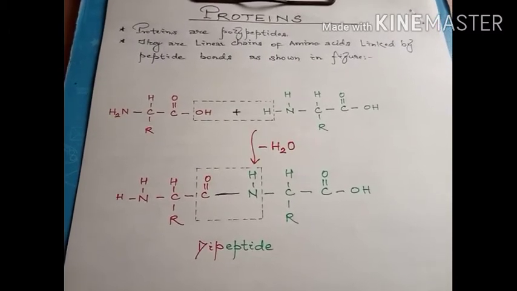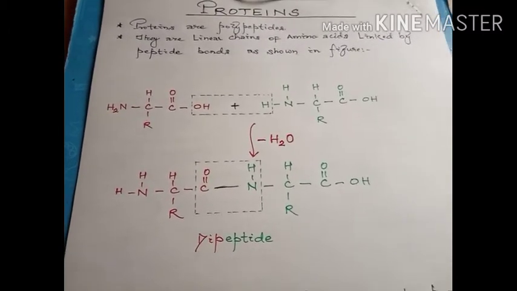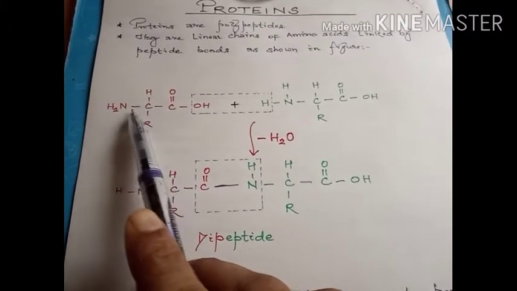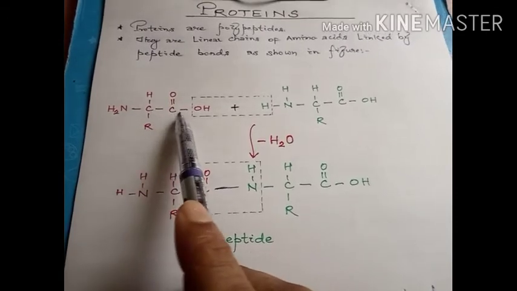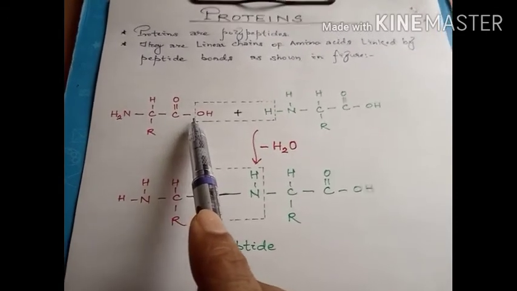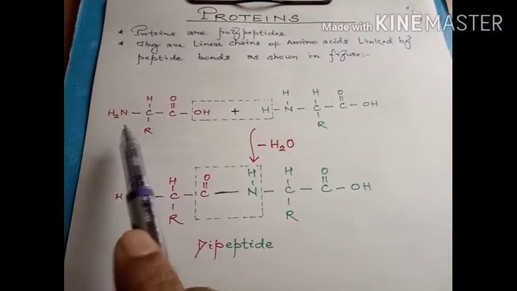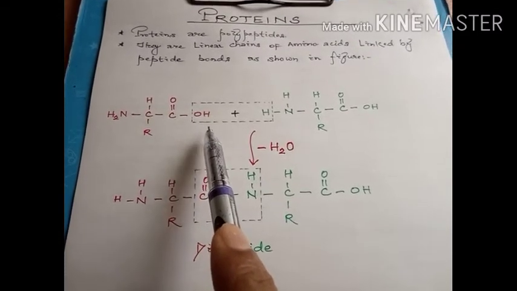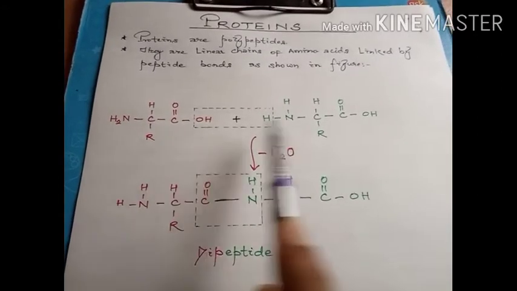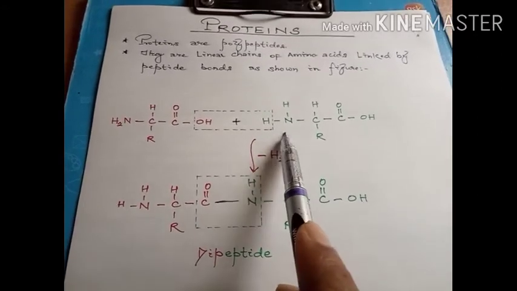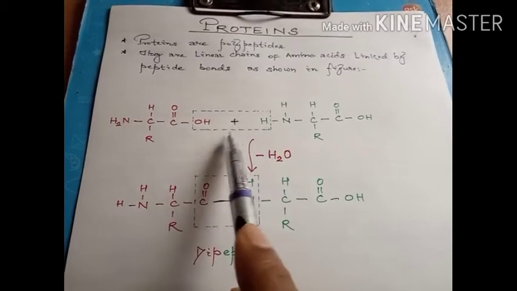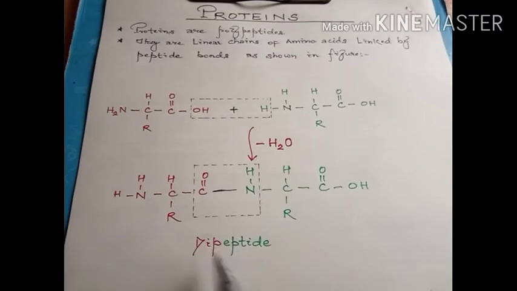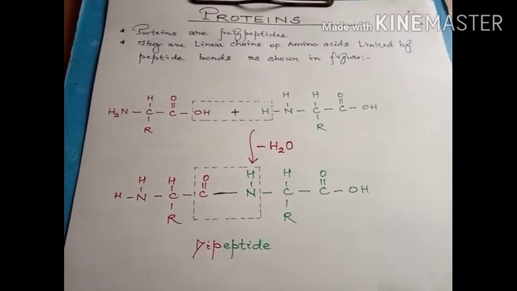We also know that amino acids are bifunctional molecules, means at one end they have the amino group and at the other end they have the carboxylic group. Therefore the carboxylic group of one molecule and the amino group of the other molecule interact by the elimination of water to form amide-like linkages which are called the peptide bonds.